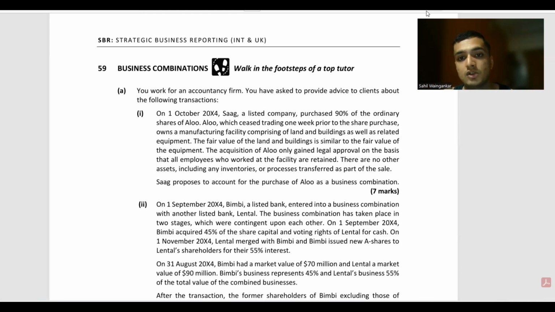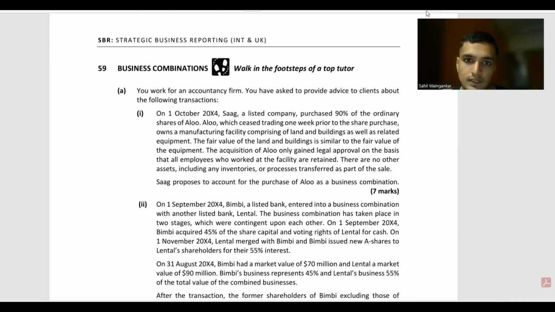According to IFRS 3, business combinations, a business is an integrated set of activities or assets that has been put together that can help in generating returns for the investors during a given period of time.